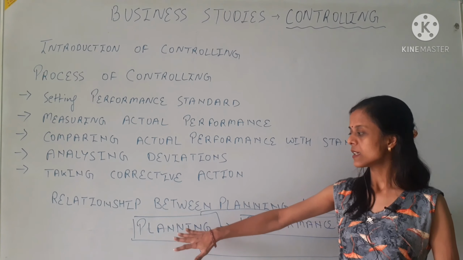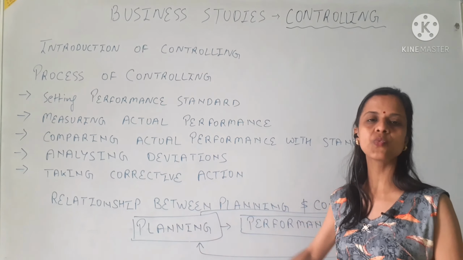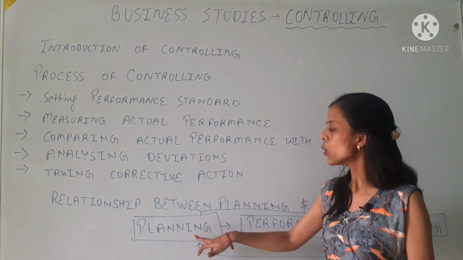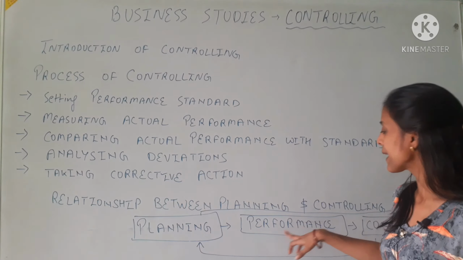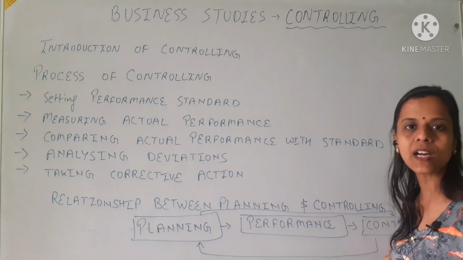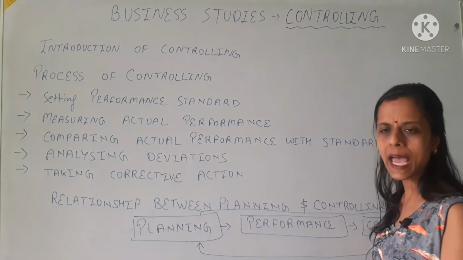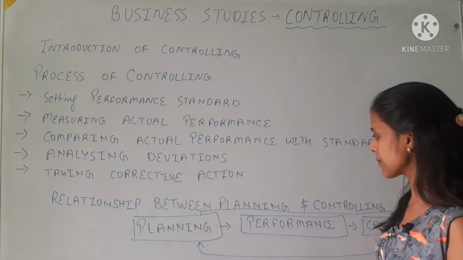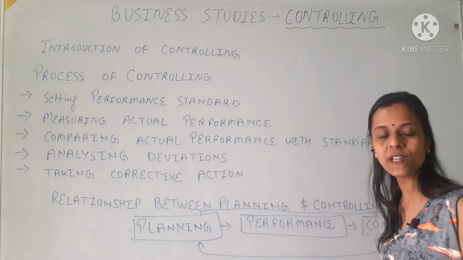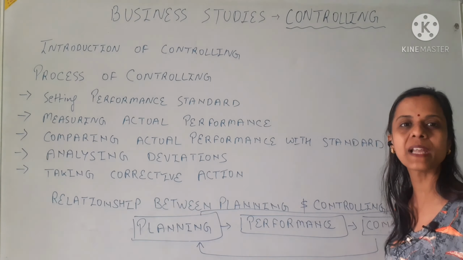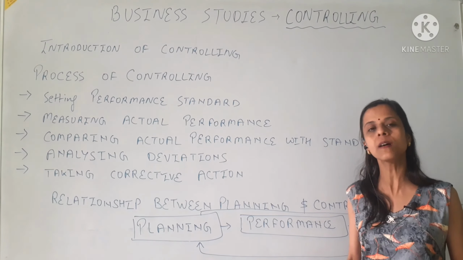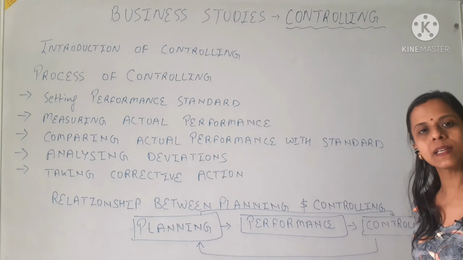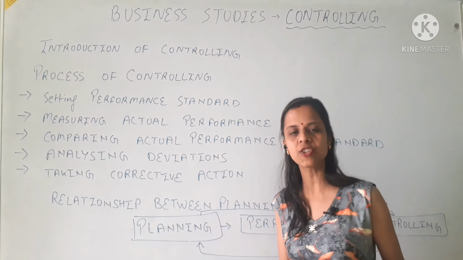For example, if we have a plan, meaning we have decided what we want to do and in which way we want to do it, only then will we perform, and at last we will try to find out the deviations. Have we achieved the plans or not? If we are controlling something, for controlling we also need some type of plan or the standards that we want to meet. So planning and controlling are dependent on each other.